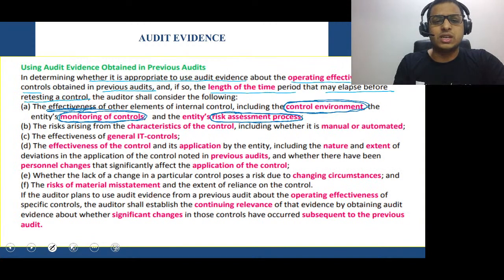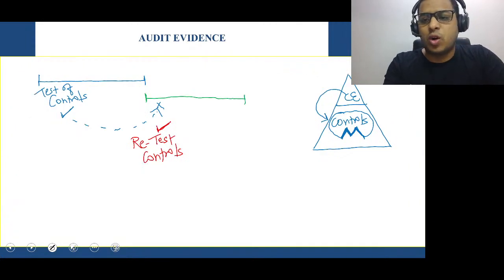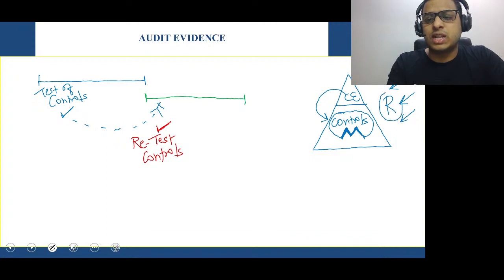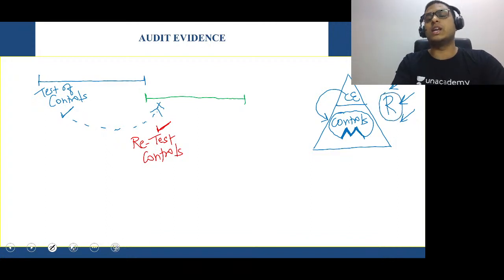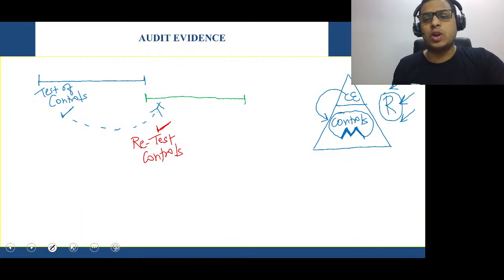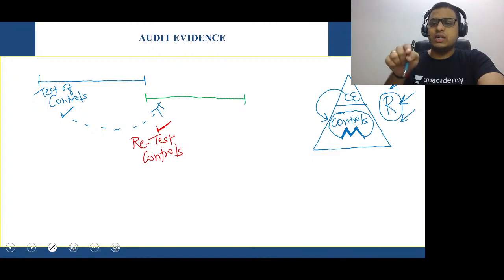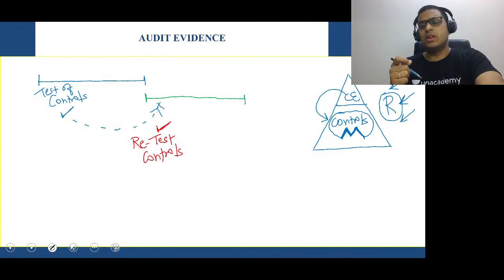Correct? So let's look at the points here. Sir, control environment will be checked. Monitoring of control has to be done. And then you have the risk assessment procedures. So the auditor will check whether the organization is taking care of the risk properly or not, whether risk assessment procedures are in place or not. If they are not there, then the auditor will be worried. So what do you understand in this answer? Sir, if the control environment is weak, or if the controls monitoring is weak, or if the risk assessment is not done properly, in those cases the auditor will retest the controls.